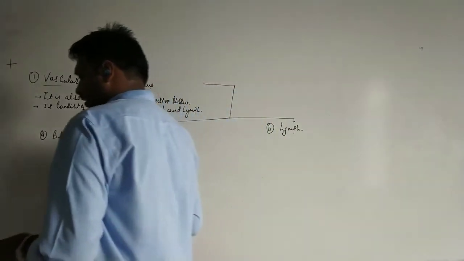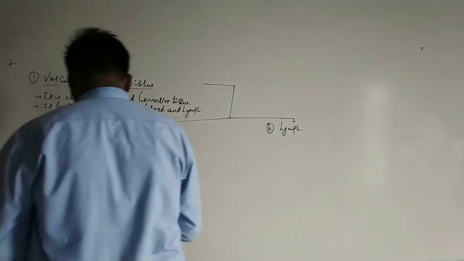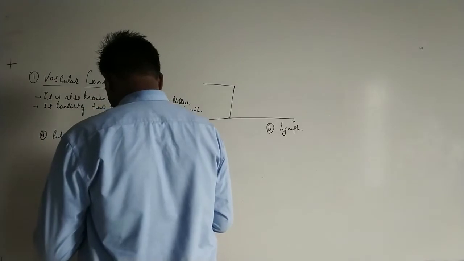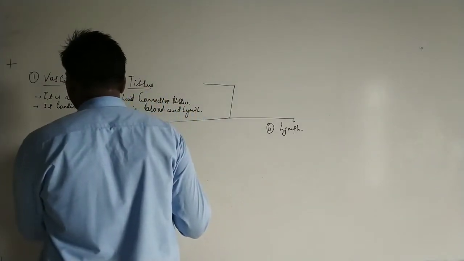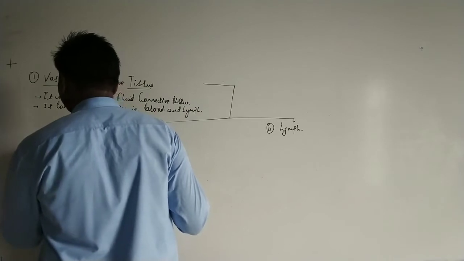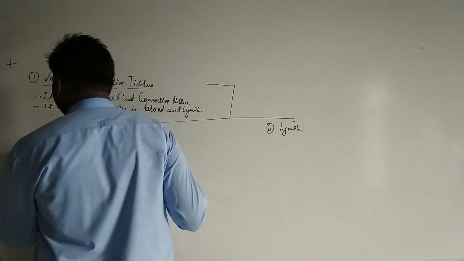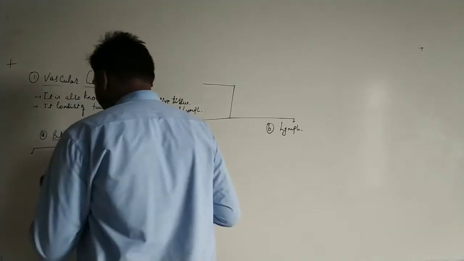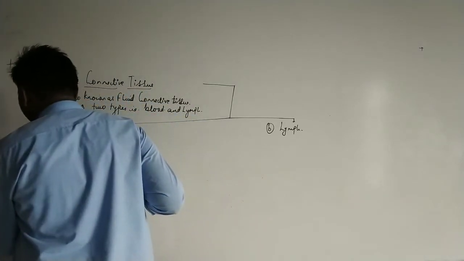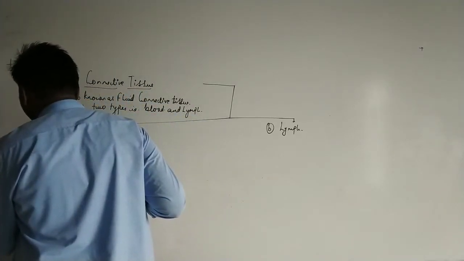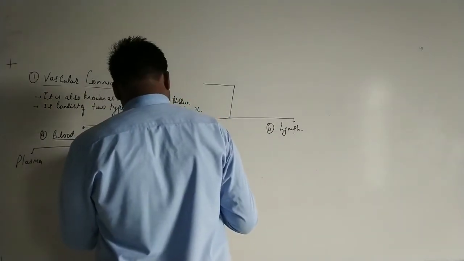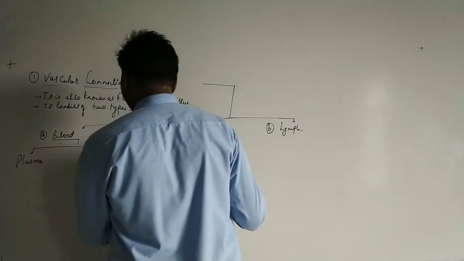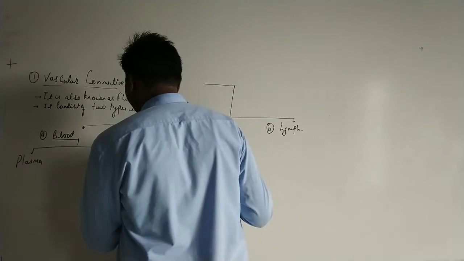Now let's see in detail the composition of blood. Blood basically consists of 2 main parts: the plasma, and second, the formed elements.